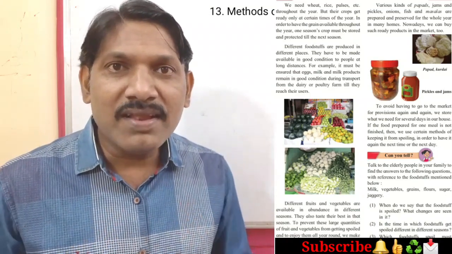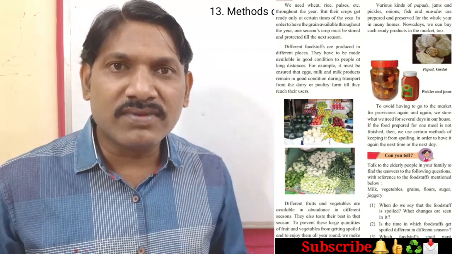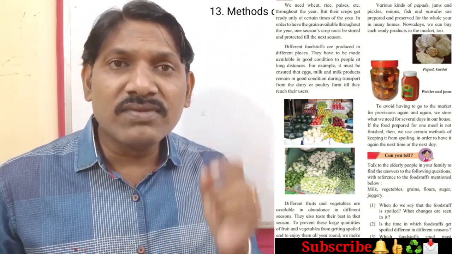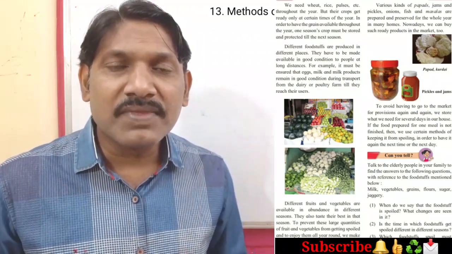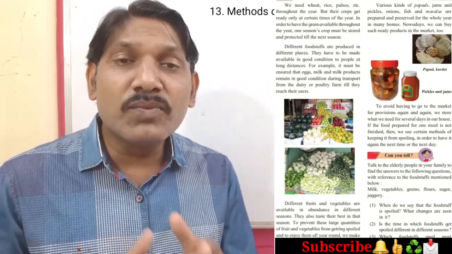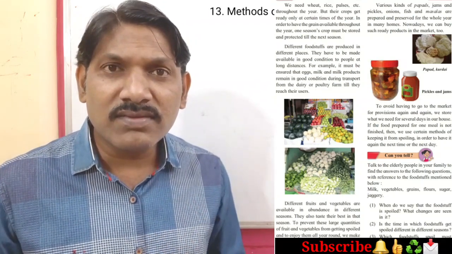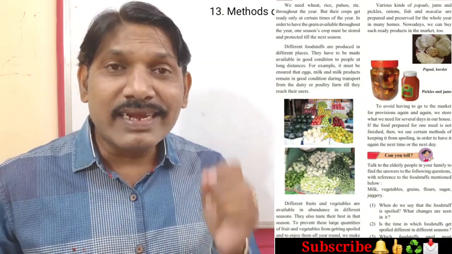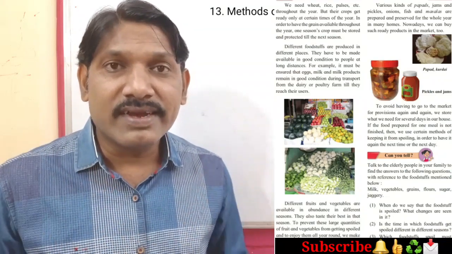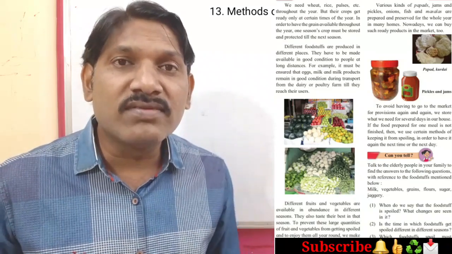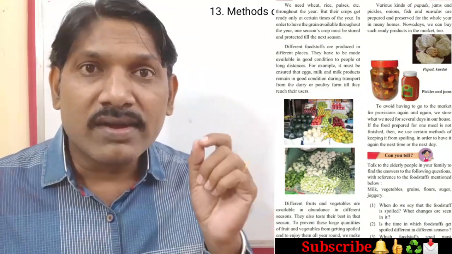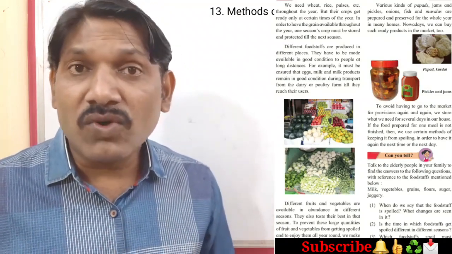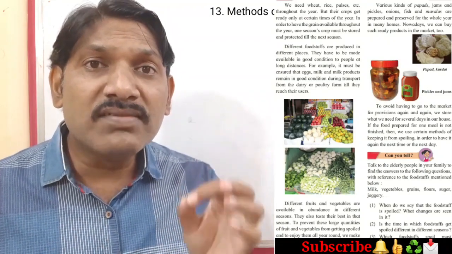For example, delicate foodstuffs such as fruits, vegetables, and eggs need to be preserved, because there is a possibility that they can be spoiled, and spoiled foodstuffs will be harmful to our health. So it is very important to preserve the food.